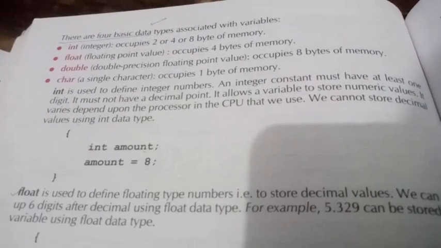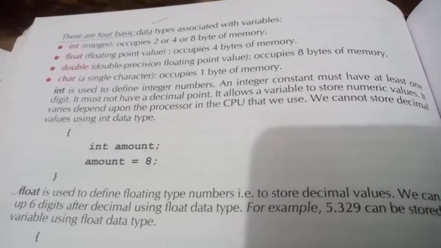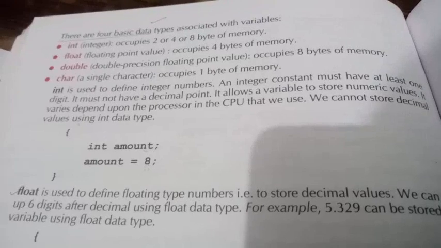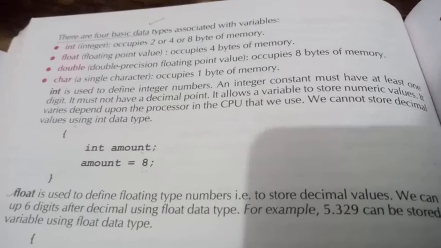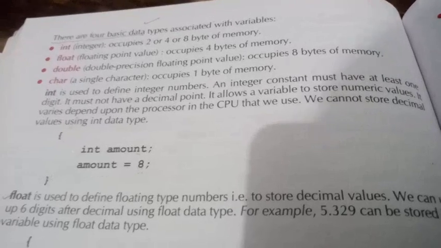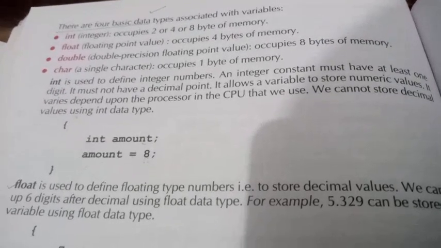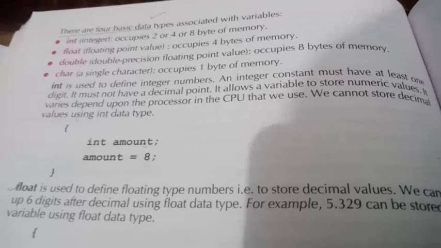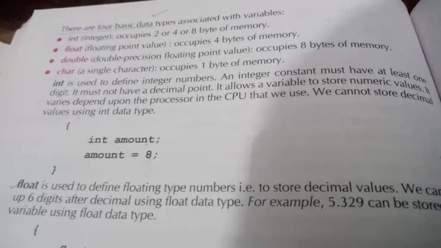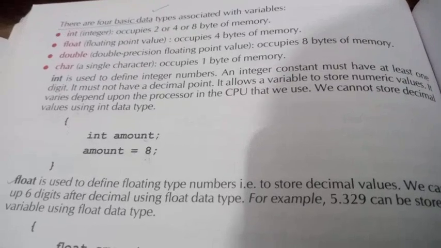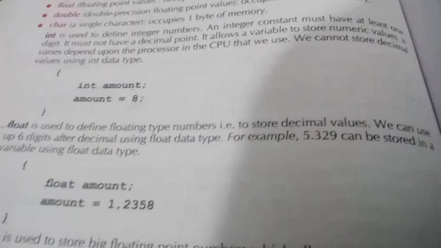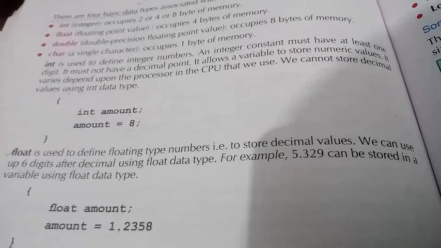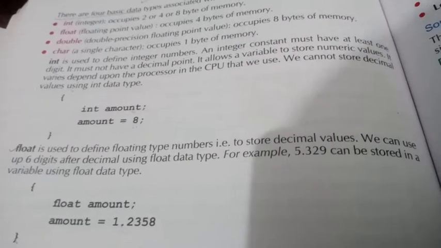And it allows a variable to store numeric values. It varies depending upon the processor in the CPU that we use. We cannot store decimal values using the int data type. For decimal values we have float and double available. If we talk about simple integers, we will use int. So here is a simple example: int amount; amount is equal to 10. First step, declare the variable name, and second, assign the value.